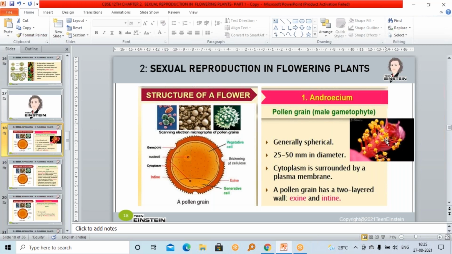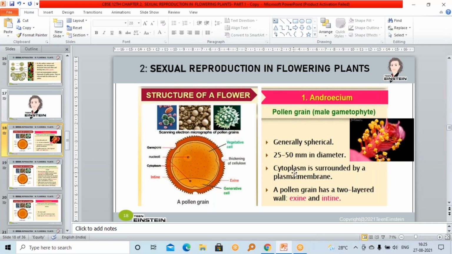If you touch that anther, some yellow powder will stick on your fingers. That yellow powder form is the pollen grains.